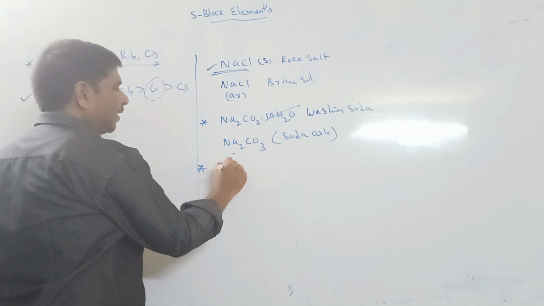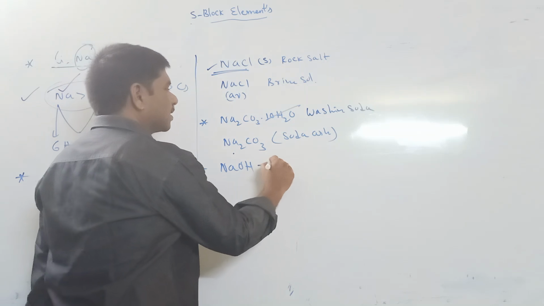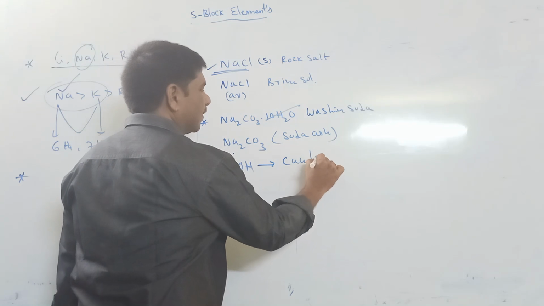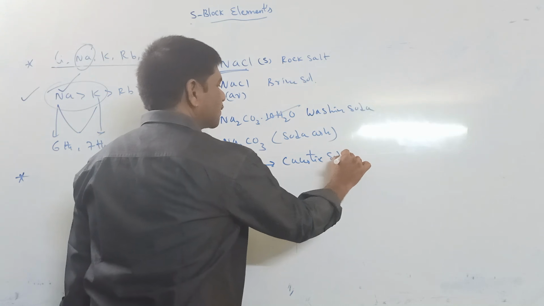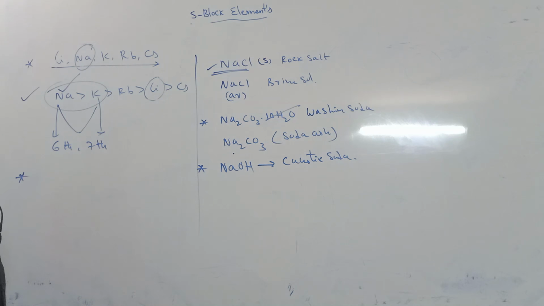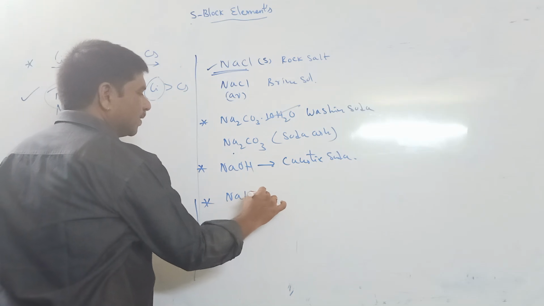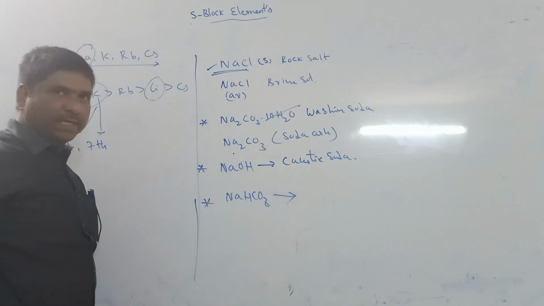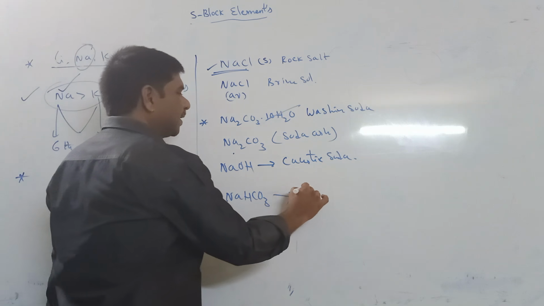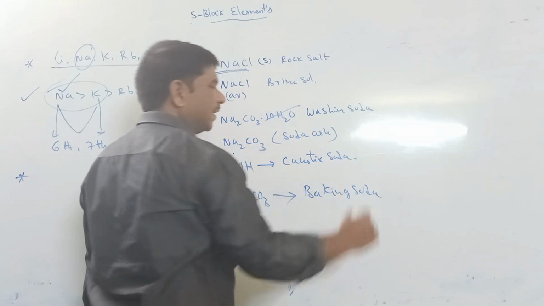Another sodium compound, sodium hydroxide NaOH, is called caustic soda. Next, sodium bicarbonate is called baking soda.